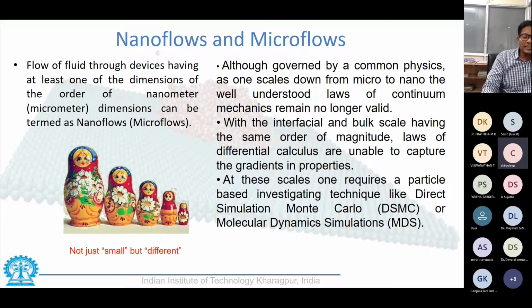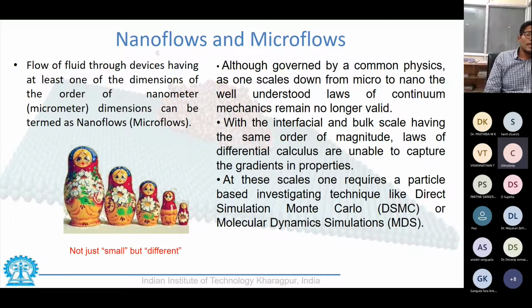all the laws governing the bulk properties, that is our laws of regular differential calculus, fail to hold good. The interfacial properties become so important that we need to define newer gradients at that scale.